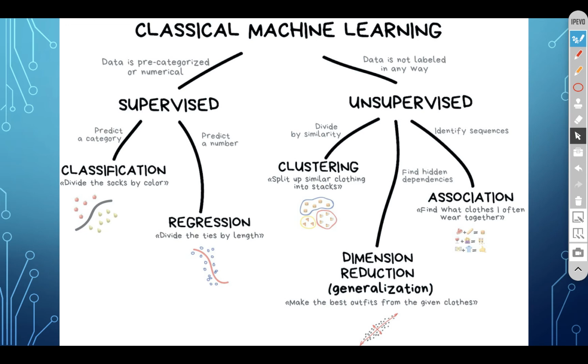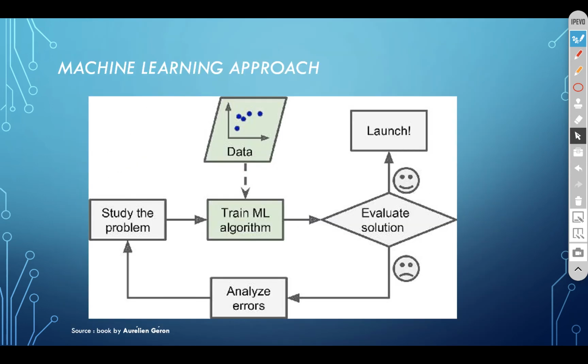In a pictorial way, I have taken this from another blog, very beautifully explained. In classical machine learning, you can see they have divided supervised and unsupervised. In that, they have divided classification and regression, and under unsupervised they have divided clustering, dimension reduction, and association. We'll go through all these different steps in detail in my future videos: what is supervised, what is classification, where we need to use classification, regression, unsupervised, all in detail in future videos.